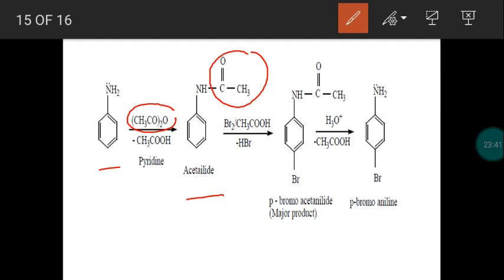Pass bromine in the presence of acetic acid, and we get bromo substituted acetanilide. This is an ortho para director, so we get para bromo acetanilide as the major product. Then further hydrolysis will give you para bromo aniline. So this is the method of obtaining mono substituted aniline. Para bromo aniline can be obtained by this method.